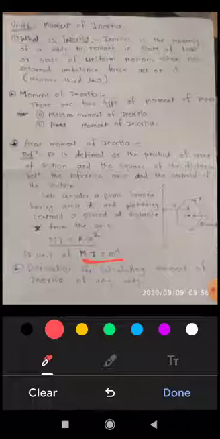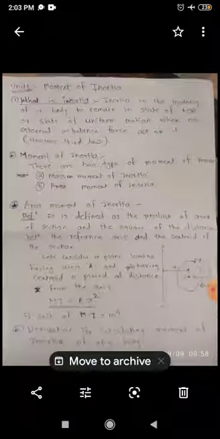Now there are many figures for which we have to calculate the moment of inertia, like a circle or ring, circular plate, square, rectangle, long bar. So all these moments of inertia we have to calculate. Let's see how the moment of inertia is calculated for such figures.